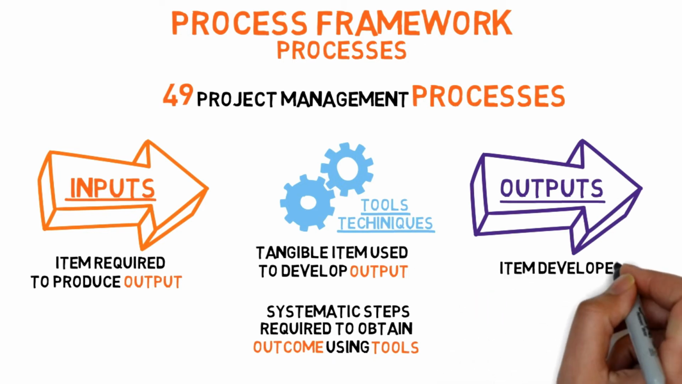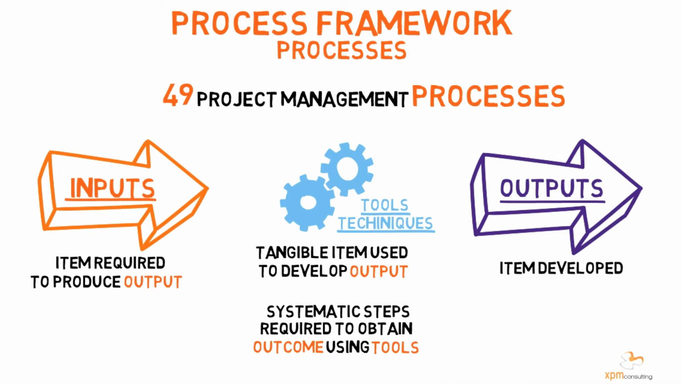An output is an item developed by a project management process. This item may be a tangible deliverable, such as a project schedule, or may be an intangible result, such as a procurement closure. Project management processes are usually performed in sequence, so the outputs from one process can act as inputs to another. Processes may also have inputs that were not generated in the project, for example, organizational procedures and historical information.